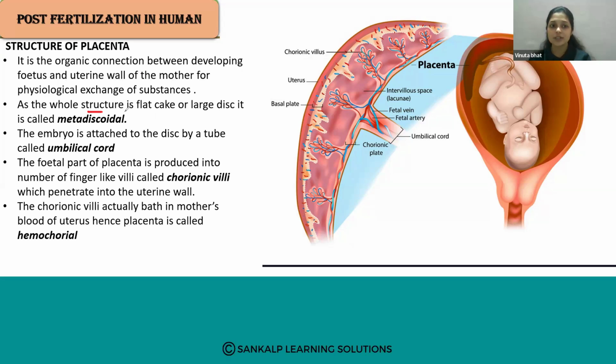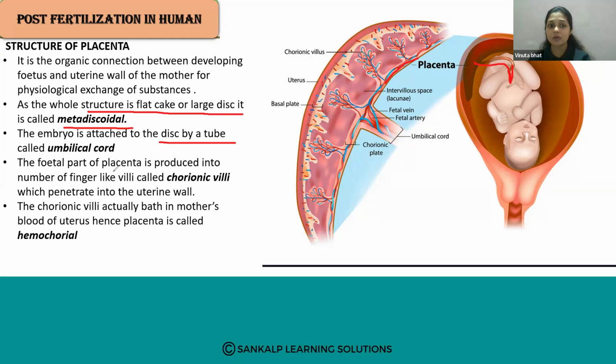As the whole structure is a flat cake or large disc, it is called metadiscoidal. So that is the metadiscoidal shape. The embryo is attached to the disc by a tube called the umbilical cord.